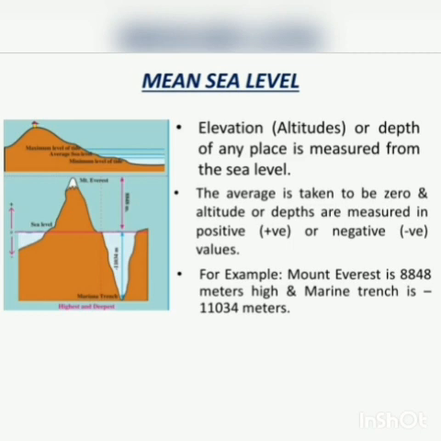For example, Mount Everest is 8,848 meters high and Mariana Trench is minus 11,034 meters. We can see in the figure shown. Now, for survey purpose in India, the height of sea level at Chennai is considered to be zero and the elevation of any place in India is measured with reference to this.